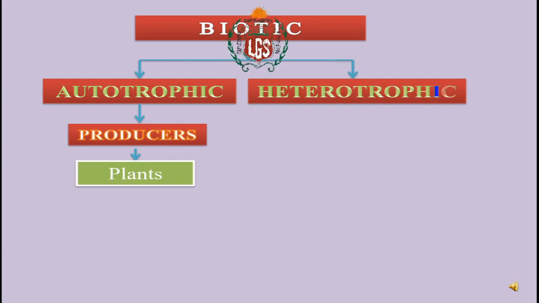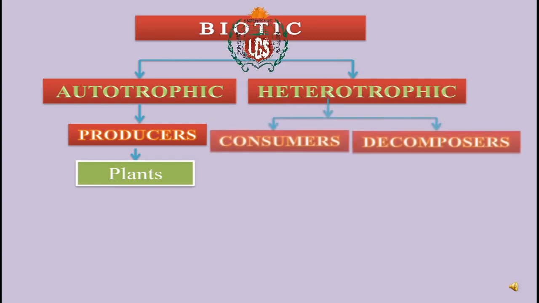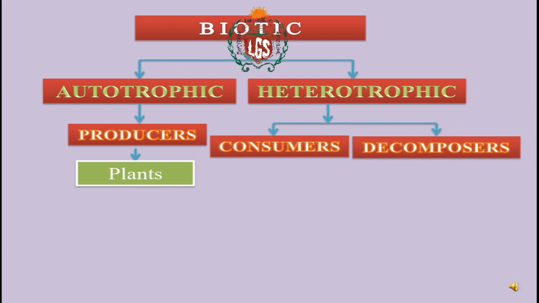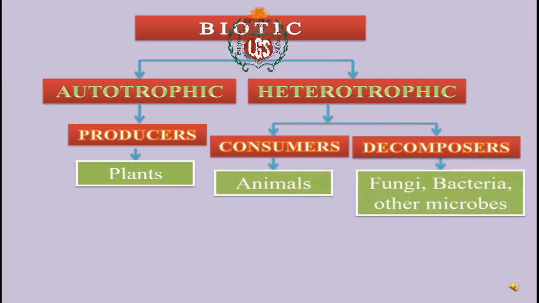Heterotrophic biotic components are classified into two, consumers and decomposers. Consumers are also called as animals, and decomposers degrade or start degrading the dead bodies. That is the reason decomposers are a very important or essential part of our living organisms, because these decomposers feed upon dead plants and dead animals. So those are fungi, bacteria or other microbes.